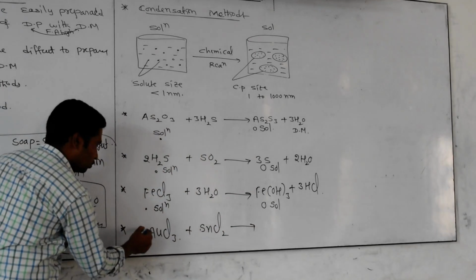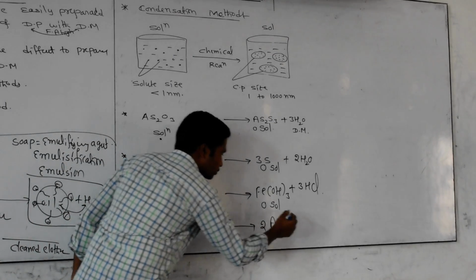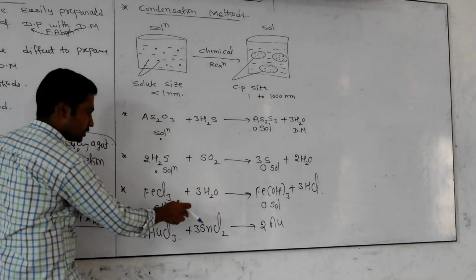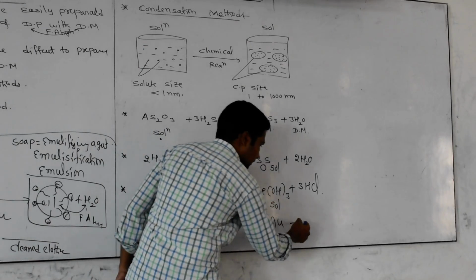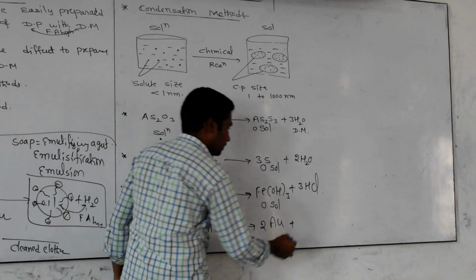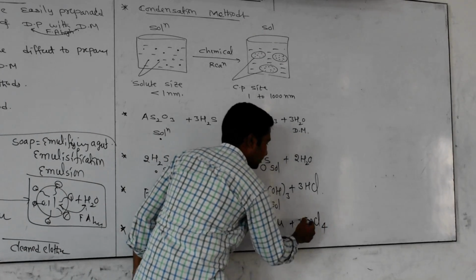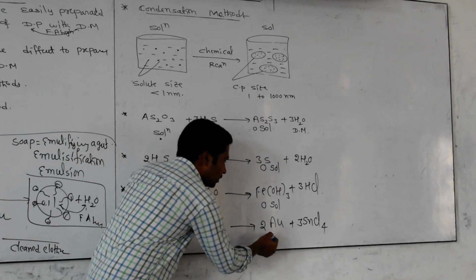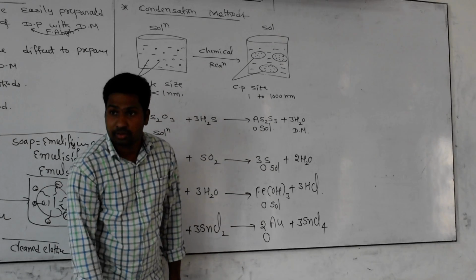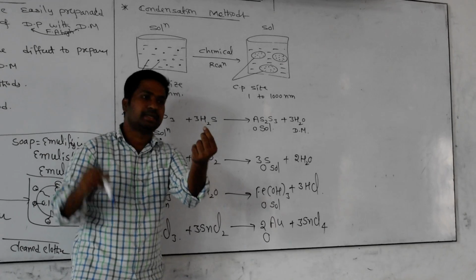Then you can do this. You are getting here 2 moles and here 3 moles. Then we get 2 gold atoms plus how many chlorines? 3 twos are 6, and 6 together make 12 chlorines on one side. Then we get SnCl4, 3 moles. Now we got gold sol. It is also a multi-molecular sol. An atom has a very small size, nearly 10 to the power of minus 8 centimeter.